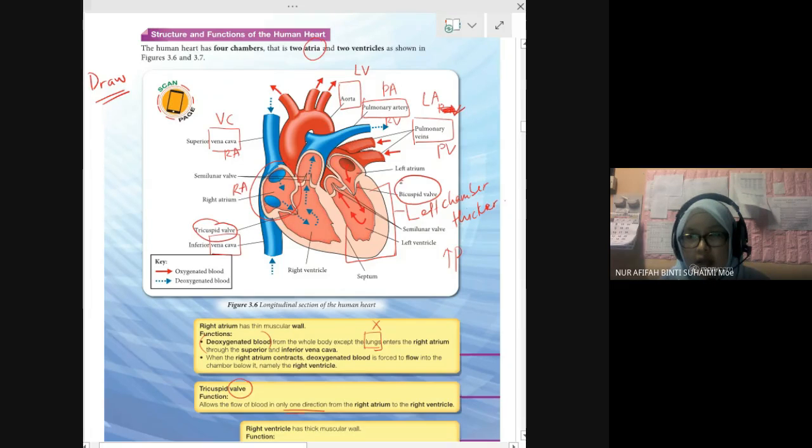Then we have semilunar valve, the same name on both sides. When blood is going out, there is a semilunar valve. When going in, there are two different names of valve, either tricuspid or bicuspid. Tricuspid for deoxygenated, bicuspid for oxygenated.